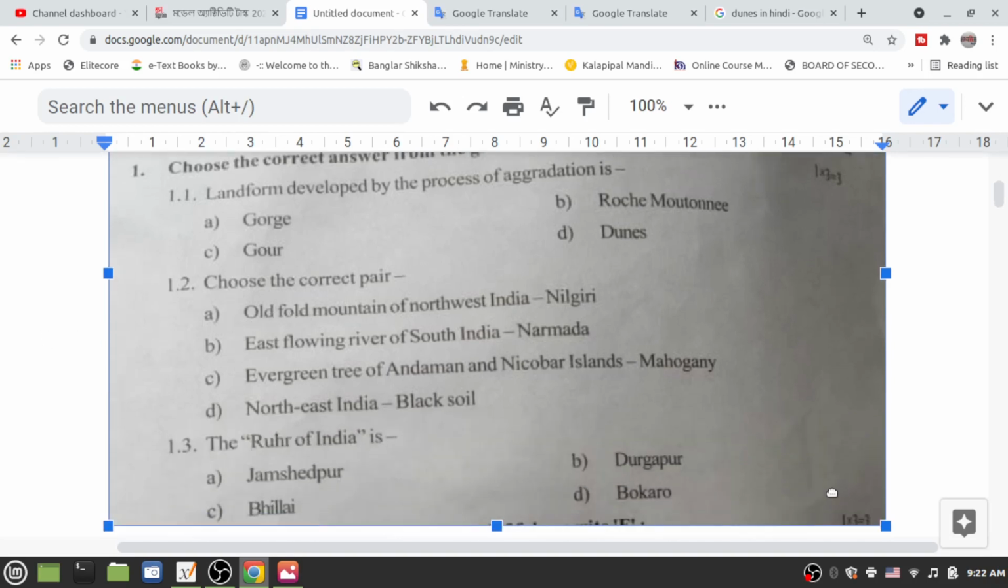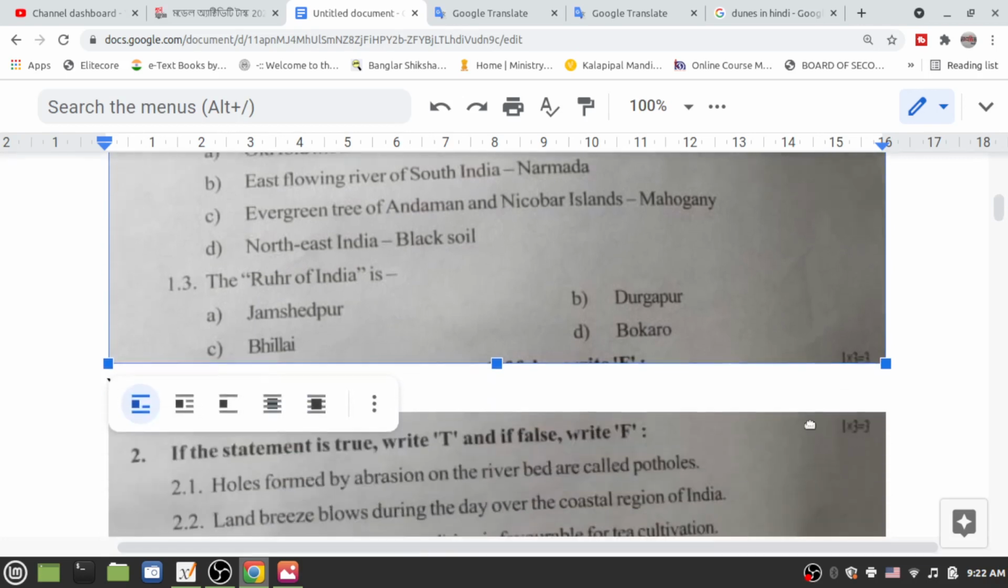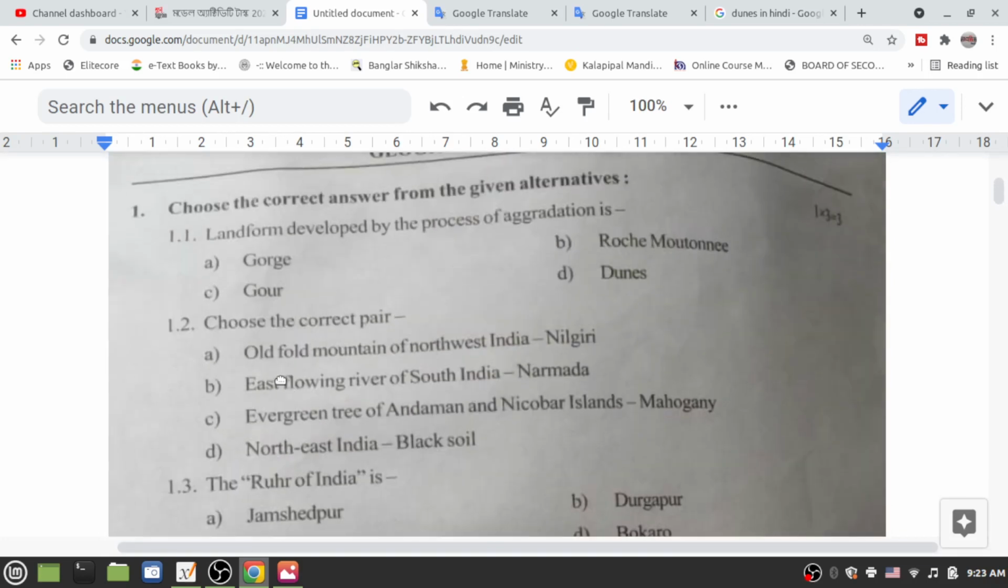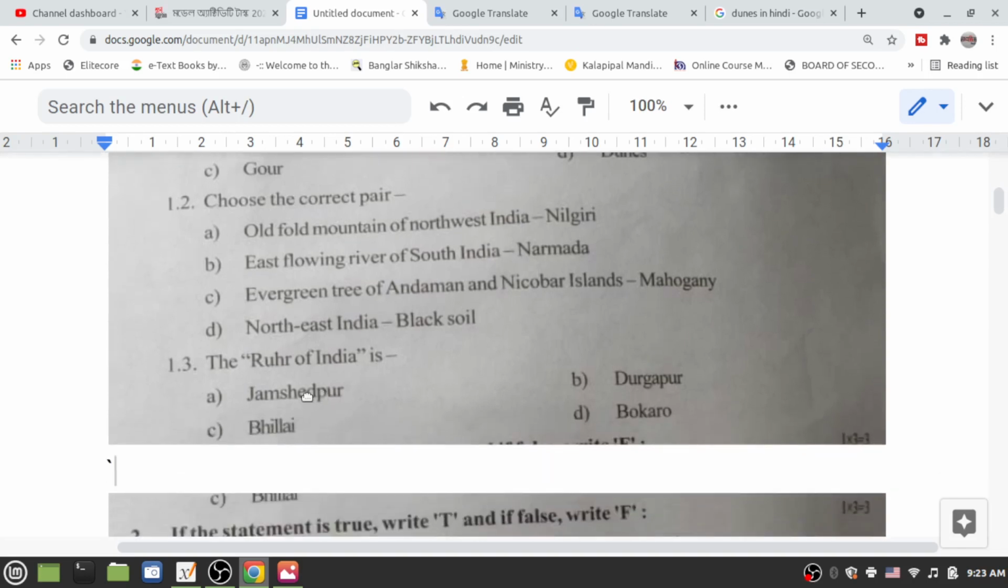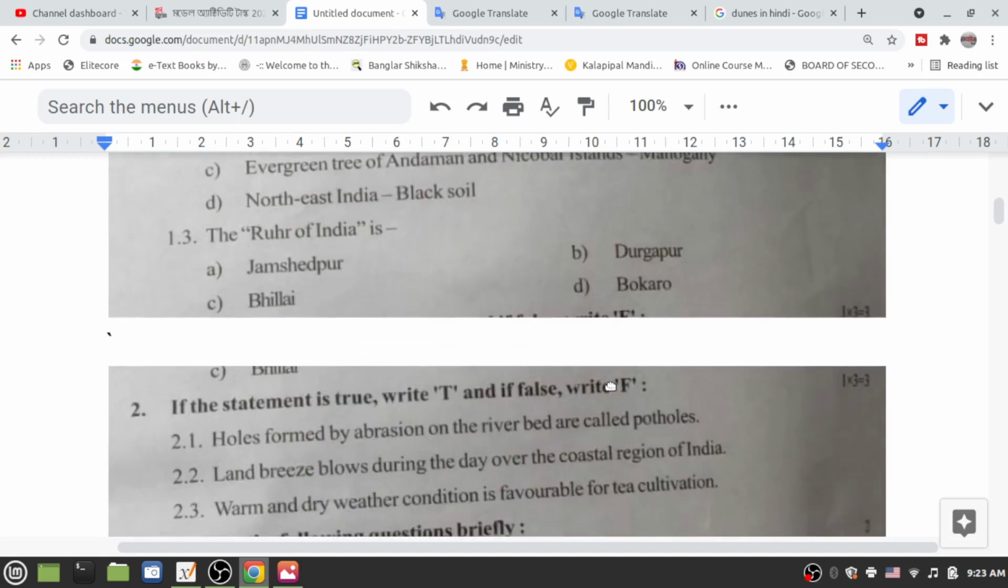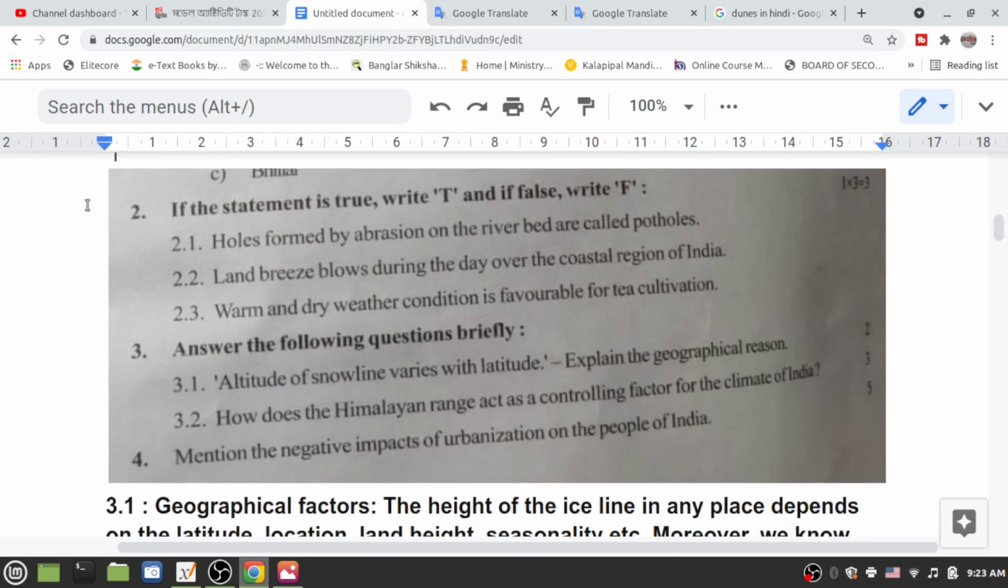Choose the correct pair. What is the correct pair? That is mahogany, evergreen tree of Andaman and Nicobar Islands, mahogany. That is the answer. Next is the ruler of India, that is Durgapur. Completed. Next is: if the statement is true, write T, and if false, write F.